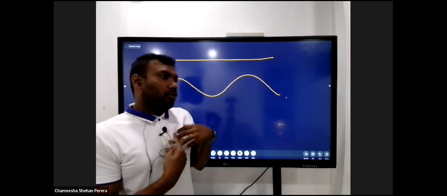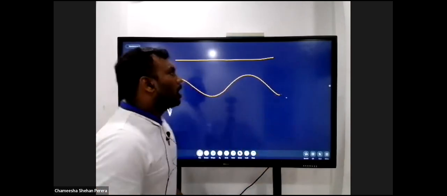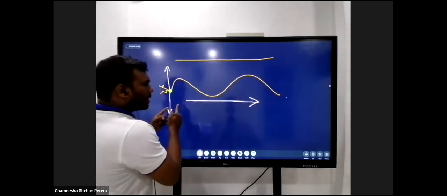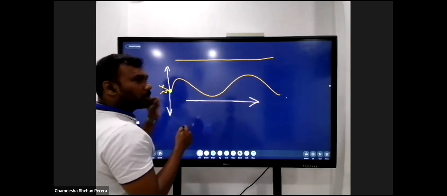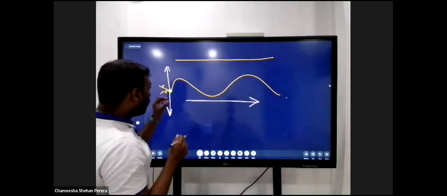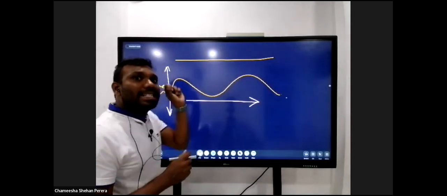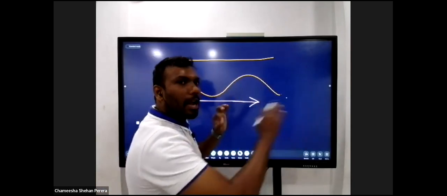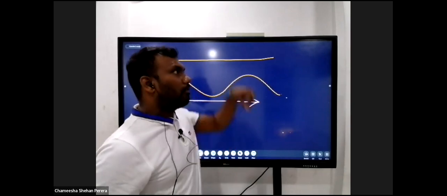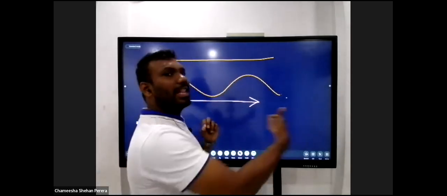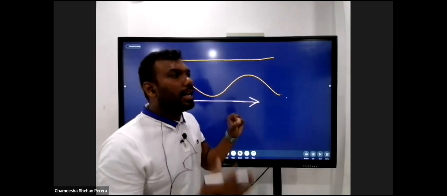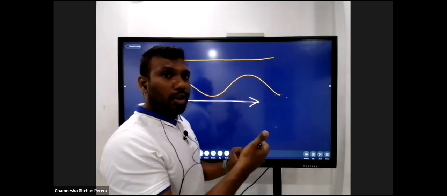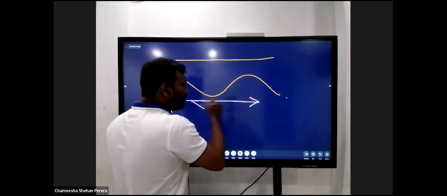But the energy that you transferred from your hand to the rope propagated in this way. Can you see this? The particle of the wave which you were holding moved vertically upwards and downwards, and it is still in your hand, right? You're still holding it. That particle that moved vertically upwards and downwards did not propagate along with the wave. It did not go with the wave. You are still holding it. It only moved vertically upwards and downwards. But the energy that you gave to the rope by doing that motion propagated in this direction.